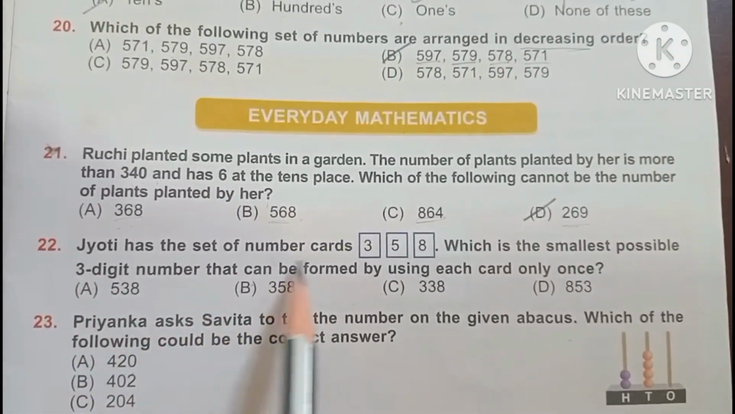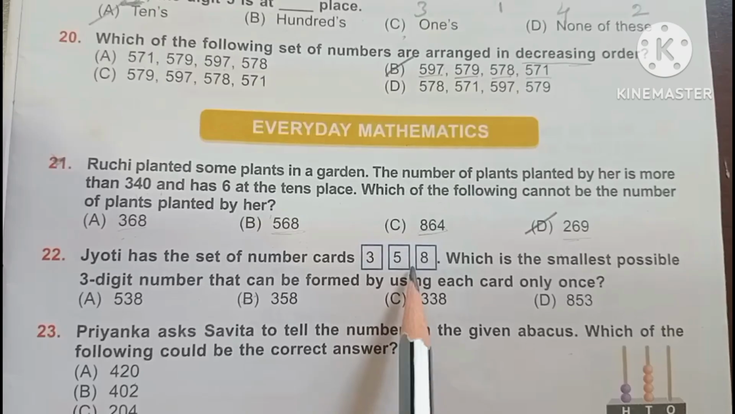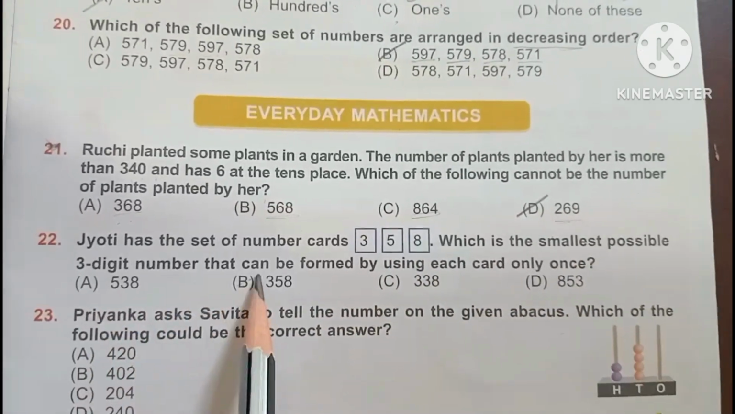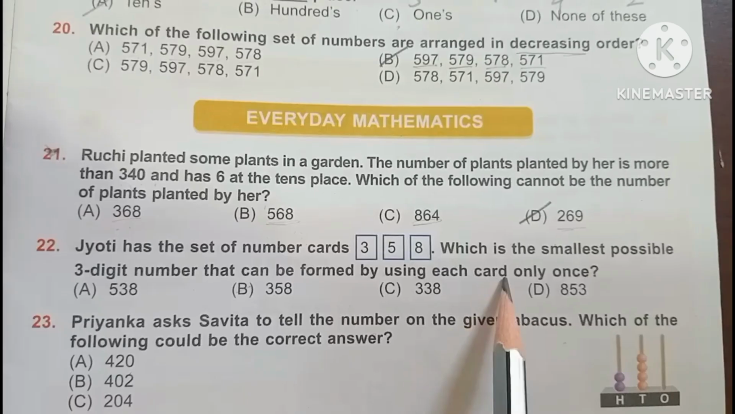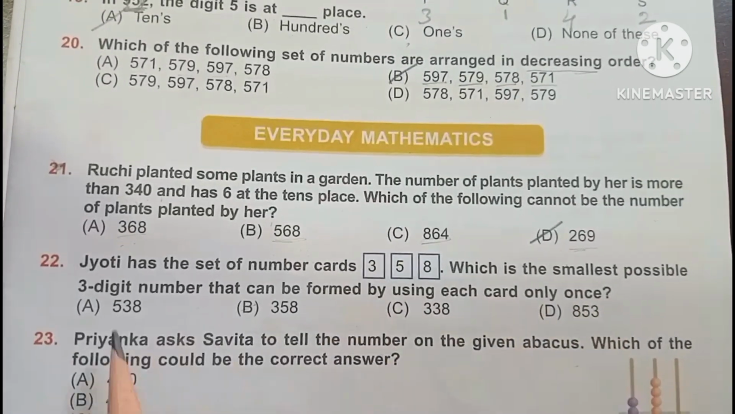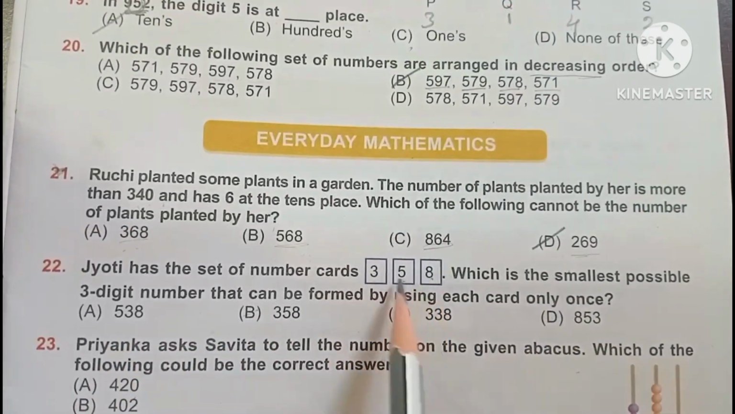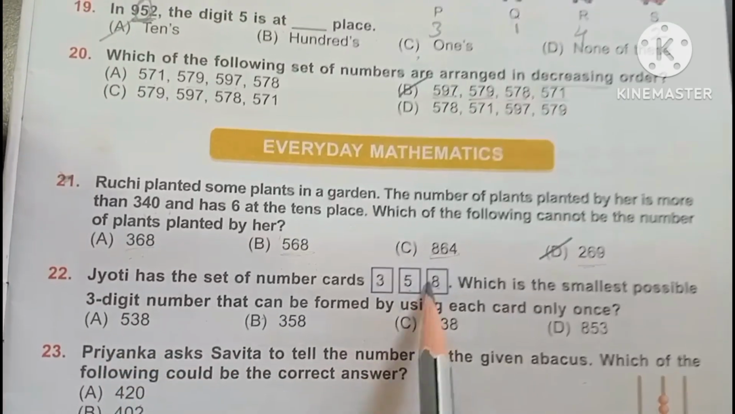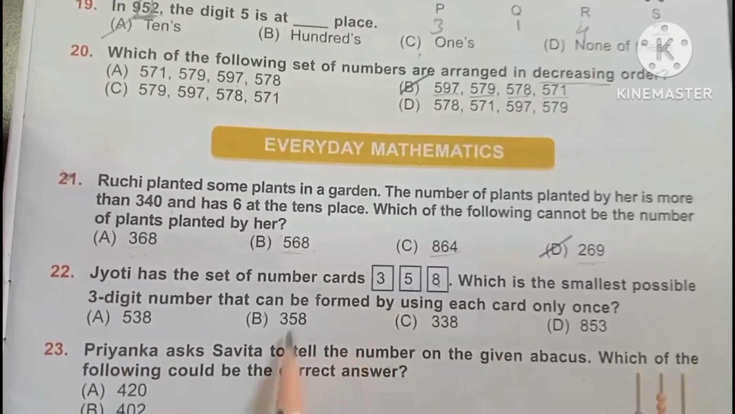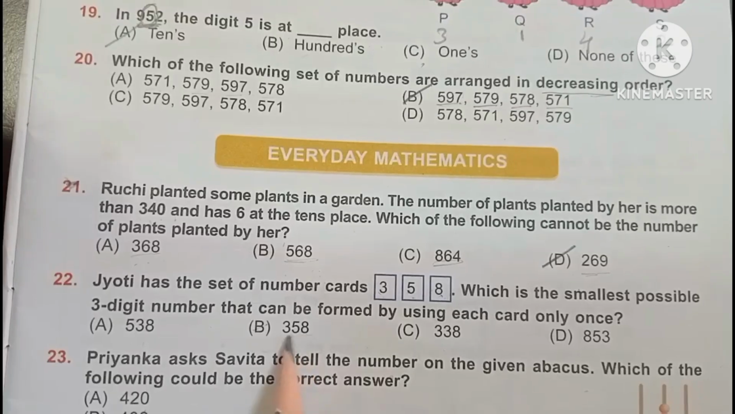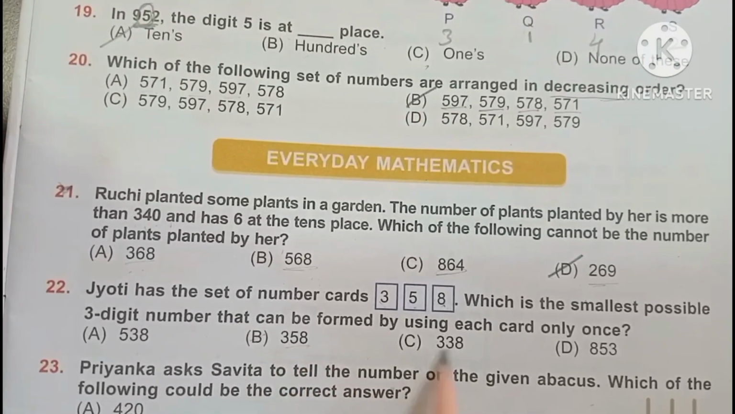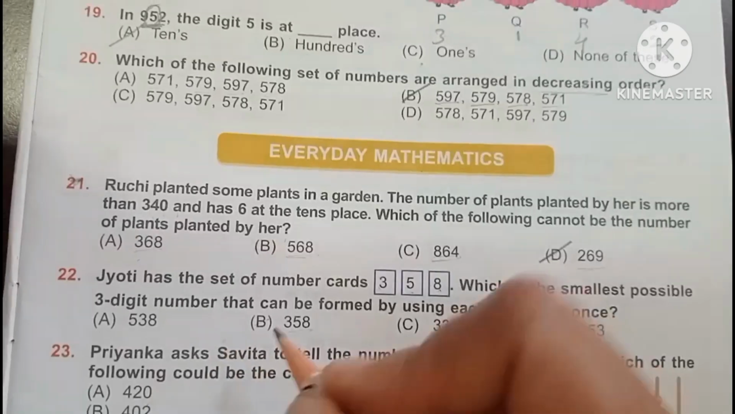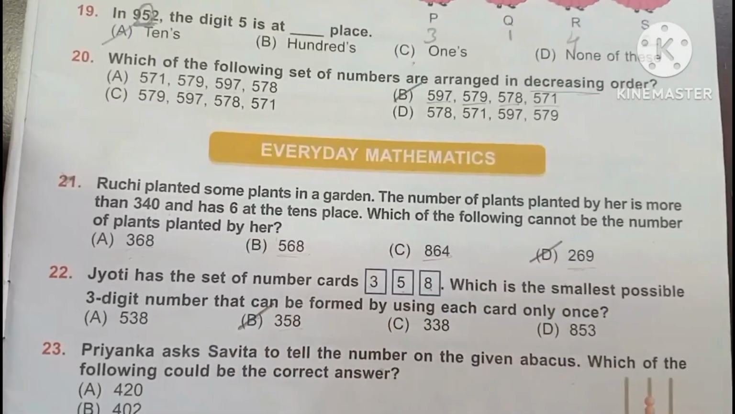Jyoti has a set of number cards, 3, 5, 8. What is the smallest possible 3-digit number that can be formed by using each card only once? 358 and 538, 538 is the bigger number. So the smallest number is 358. The answer is B, 358.